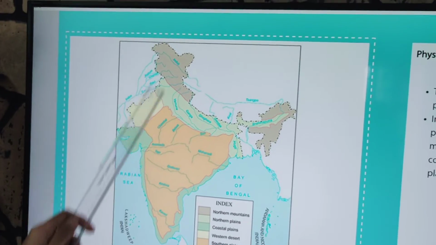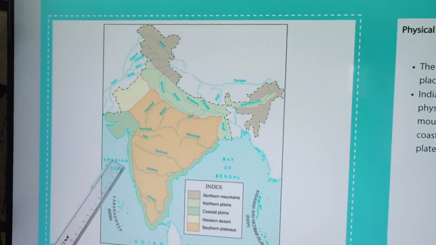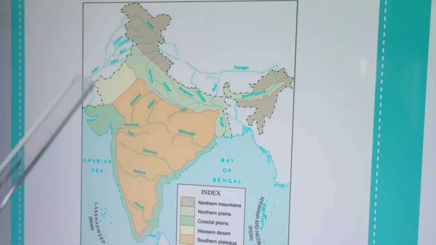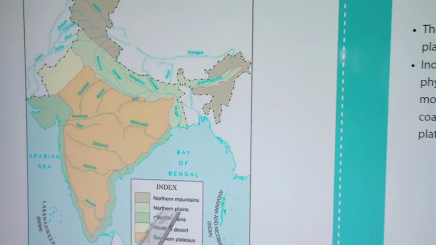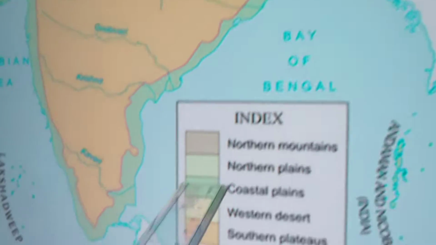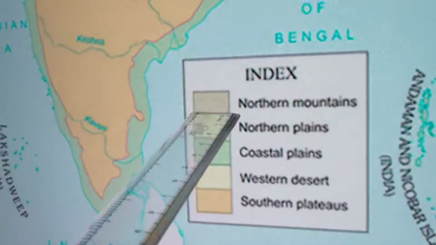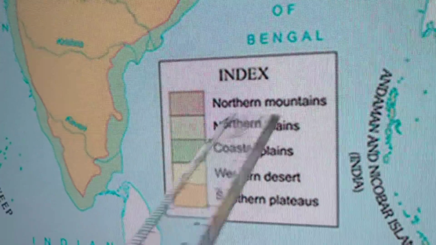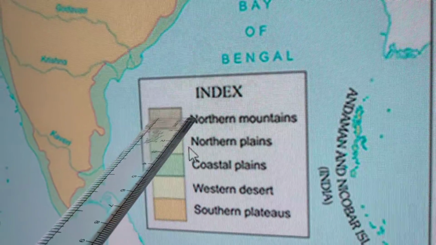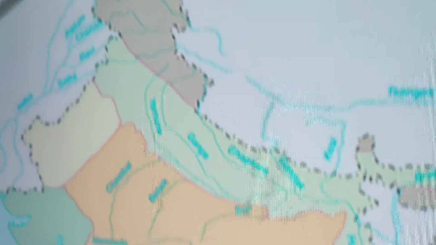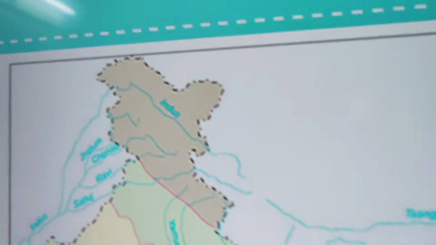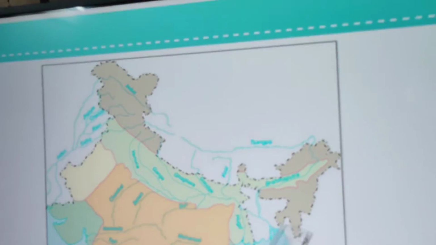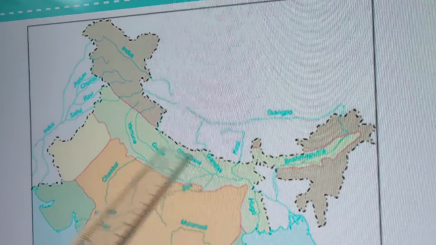The different landforms are divided into 5 physical divisions, children. How many physical divisions? 5 physical divisions. Now if you see clearly, this is called a legend or index box, and the colors are also given to understand the map. Northern mountains are shaded in brown color, and you can see very clearly from here to the northeastern part we have mountains. You know very well which type of mountains. We have the borders of Himalayas.